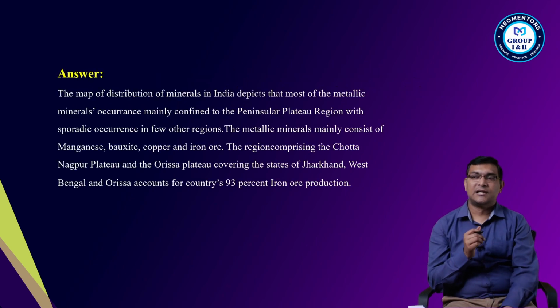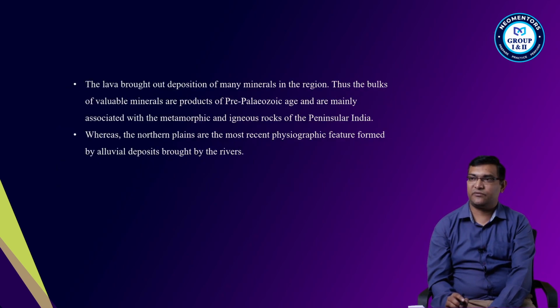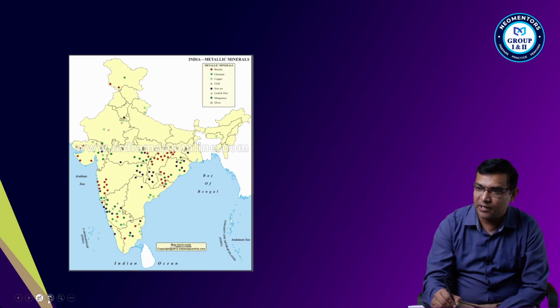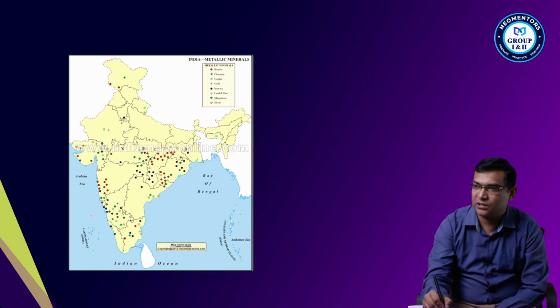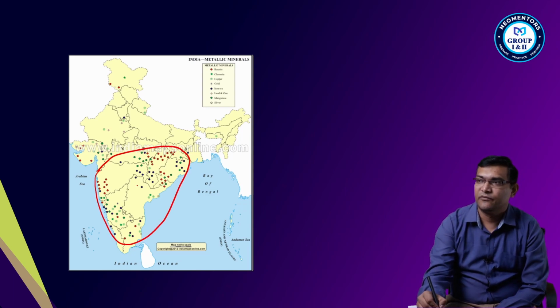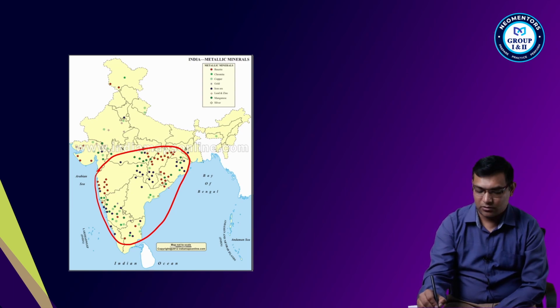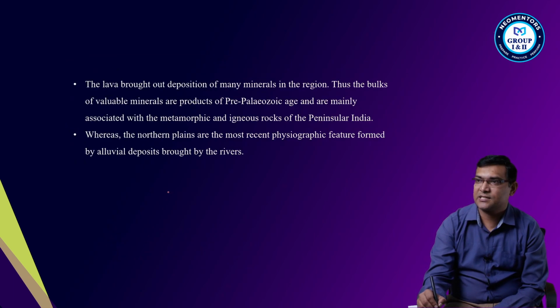So let us see this. The map of distribution: if you look at the map, you see that the maximum amount of distribution is in southern India. Okay, very little, you can see here and there, very small amounts. The question is why? The answer is simple.